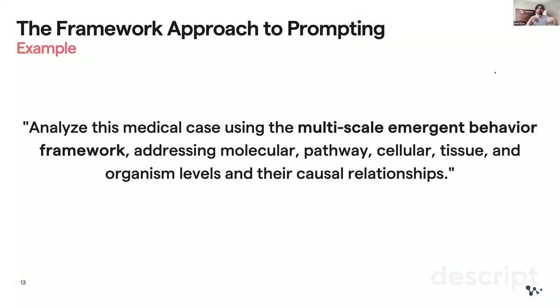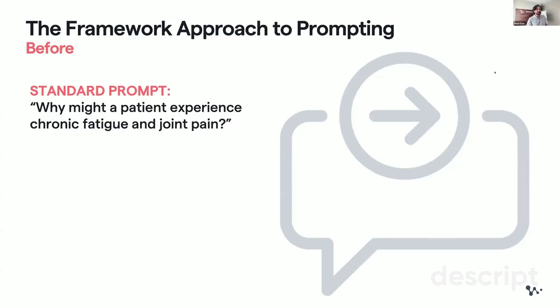So here's an example. Assume you have a medical case and you want to understand the mechanistic aspect and find a potential target of this disease, right? Let's say you have a medical case and you ask, use the multi-scale emergent behavior framework, addressing molecular, pathway, cellular, tissue, and organism levels and their causal relationships. I'll explain what it means. So here's a standard version of asking that same question: why might a patient experience chronic fatigue and joint pain? It's a medical case, all right.